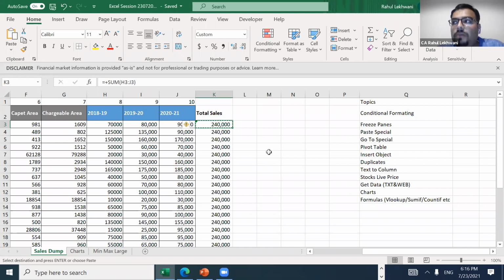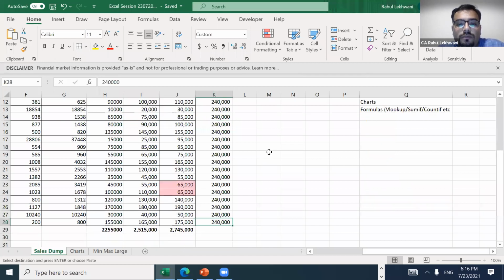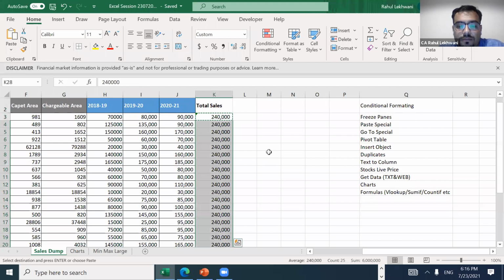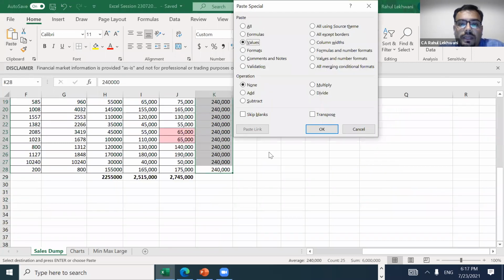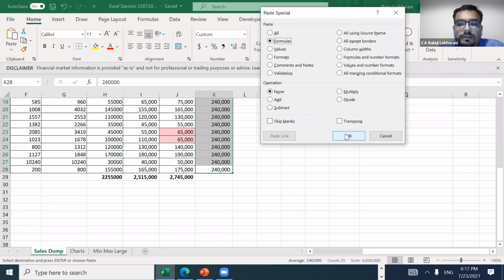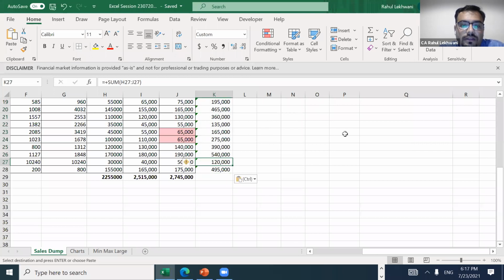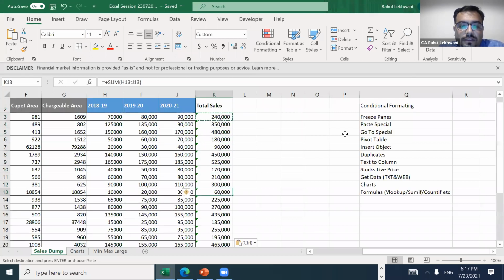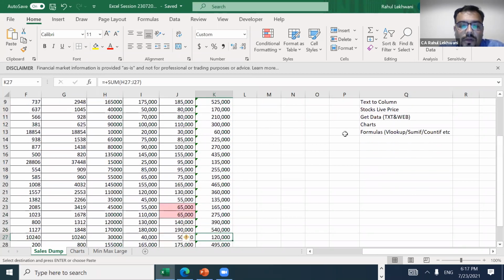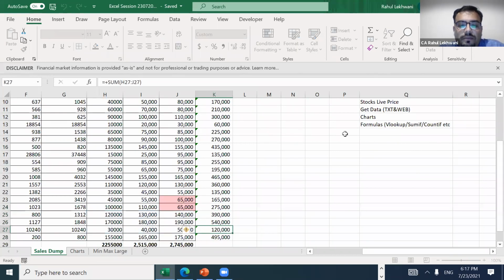Let us copy only formula, not format, not value. So just copy this, go down and paste it as formula. See, everything is formula based now.